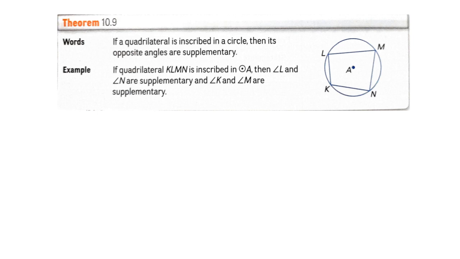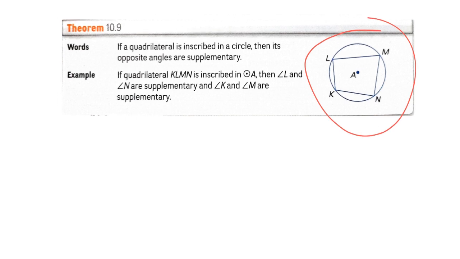For example, in this circle A, we have an inscribed quadrilateral KLMN. Let's say that the measure of angle K is 110 degrees, and the measure of angle L is 80 degrees.